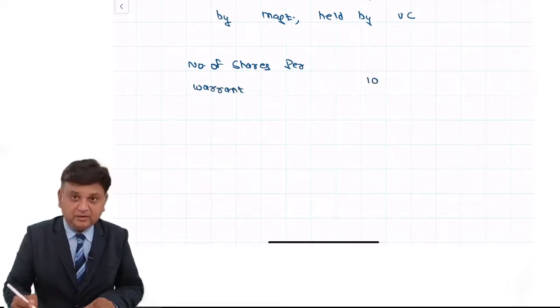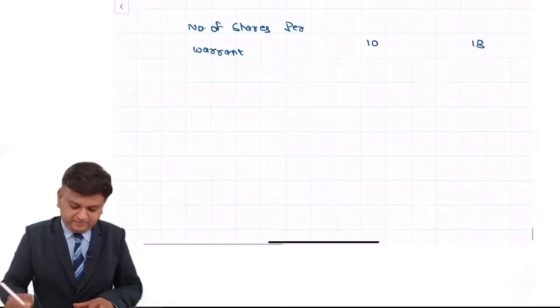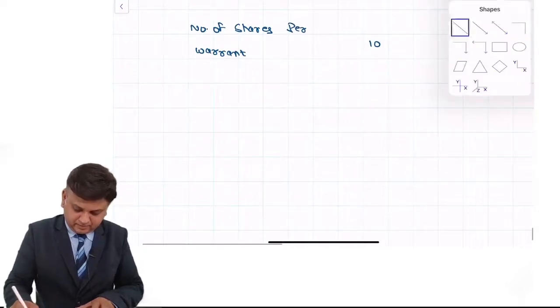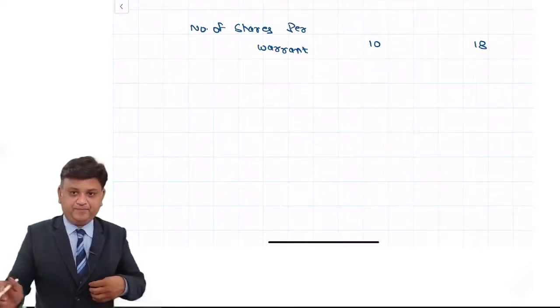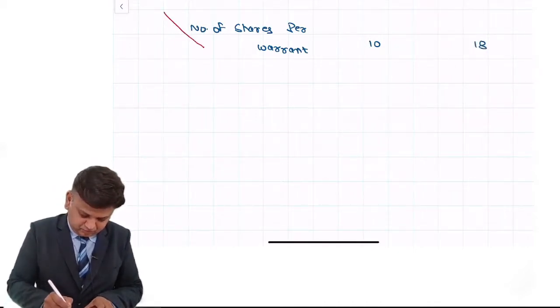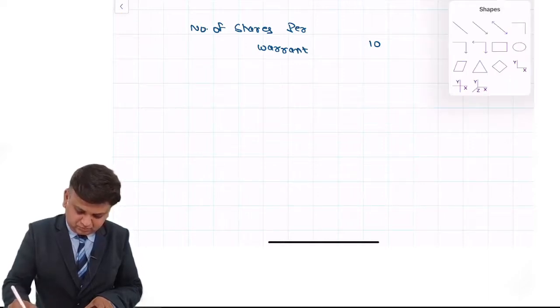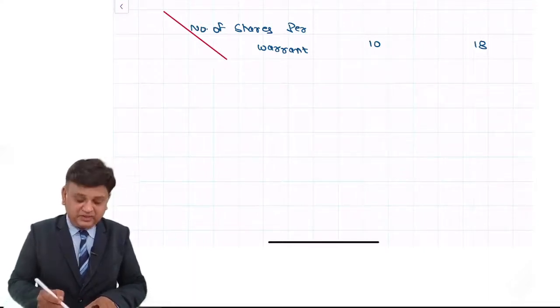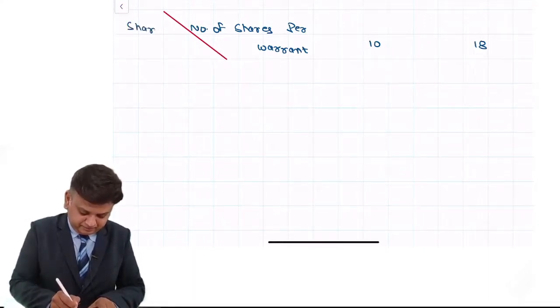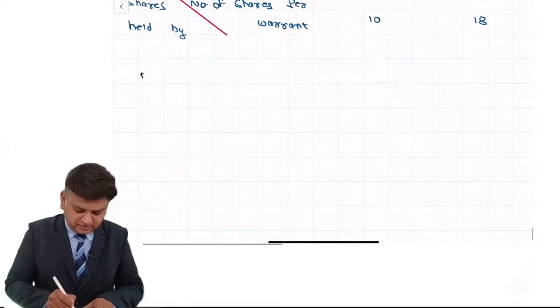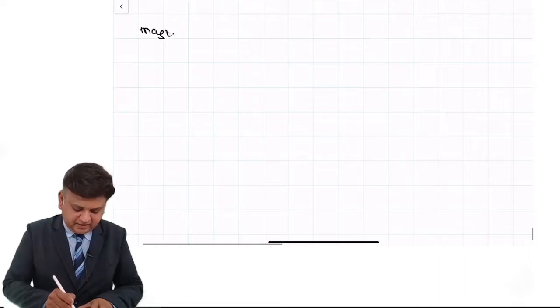We have offered 10 and they have demanded 18. Then shares held by one is the promoters, that is management, and by venture capitalist.